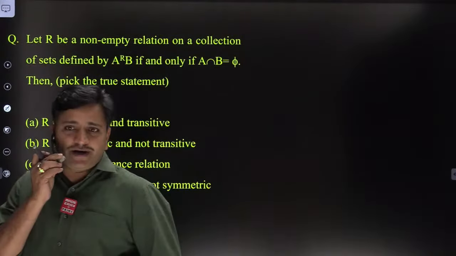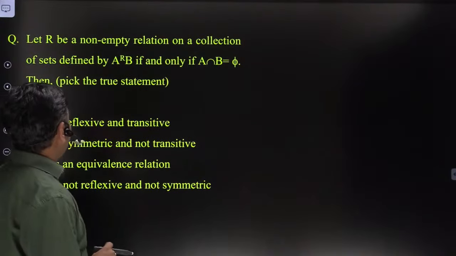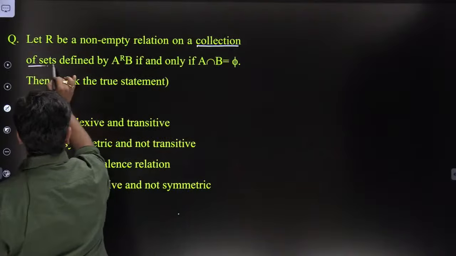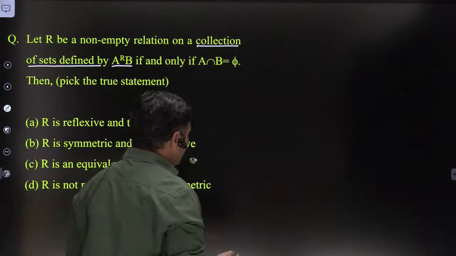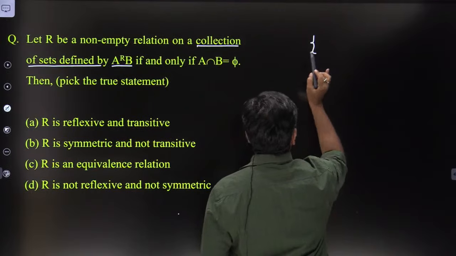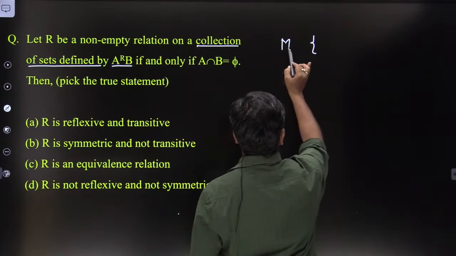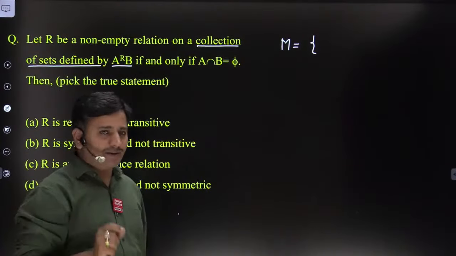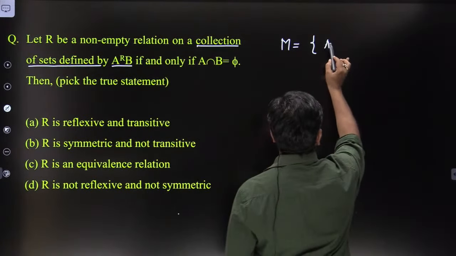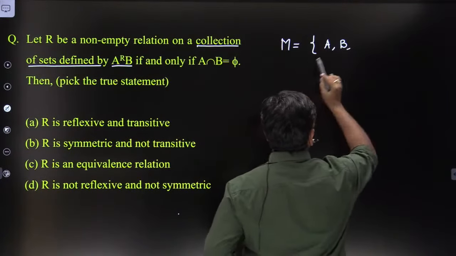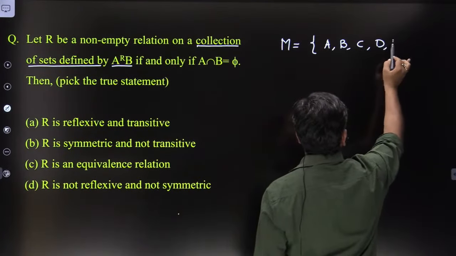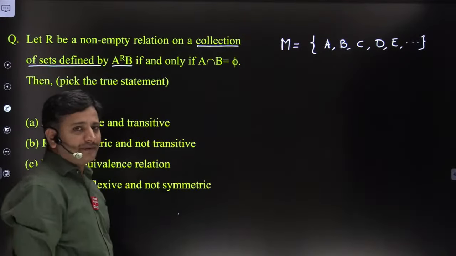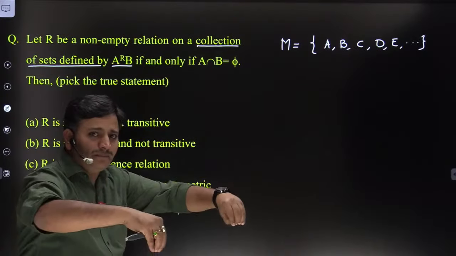So this time they defined relation on a collection of sets, friends. Please look here. Suppose I take the collection of sets, let it be capital M. Friends, sets are always denoted by capital letters. Therefore, I am taking a collection of sets like A, B, C, D, E, and so on. These are called sets. Now M is the collection of sets, and on that set M we are going to define a relation.